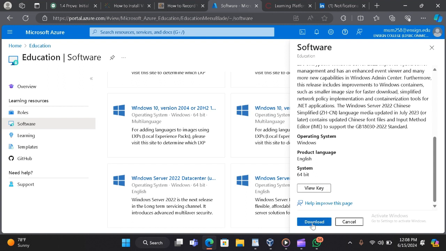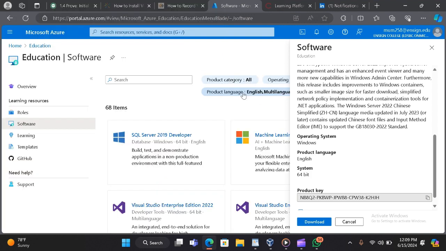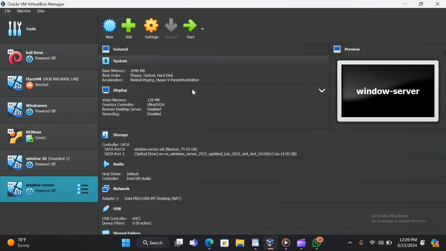After you download, make sure you see the product key. You can copy it, then paste it somewhere so that you can use it later. For me, I have downloaded and copied this product key here, so we're going to continue with the installation. Make sure also that you have your VirtualBox machine.